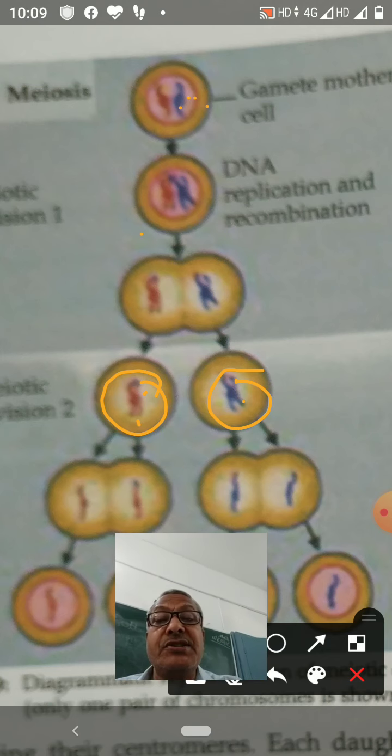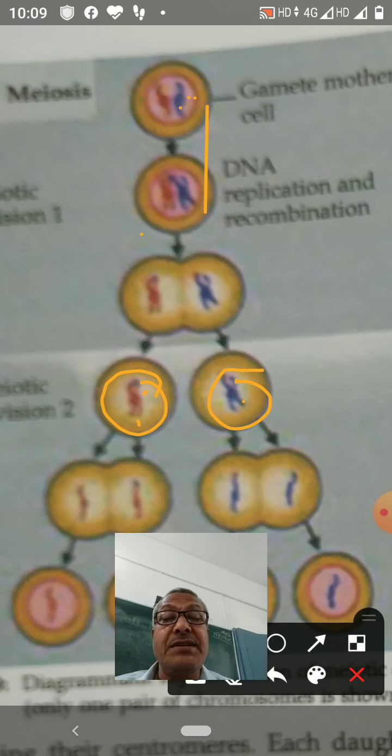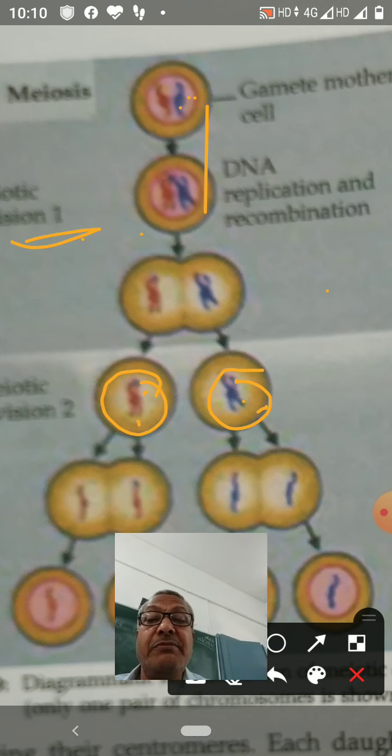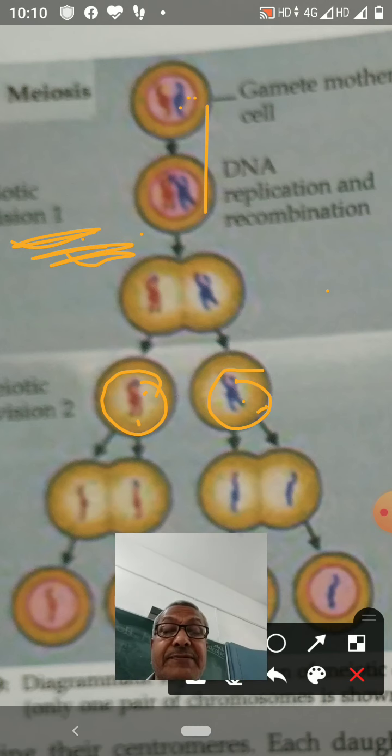And during meiosis 1, a new combination of genes is formed by breaking, rejoining, and exchange of chromosomal segments. So breaking, rejoining, and exchange of chromosomal segments is called crossing over. That occurs during meiosis 1. In meiosis 1, this process takes place.